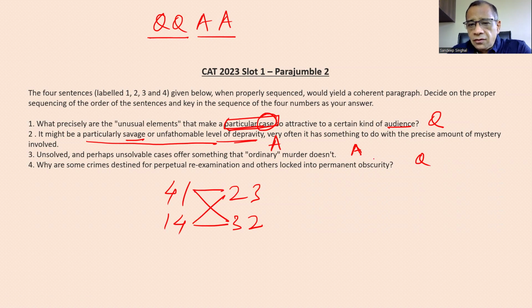Just by looking at these four sentences, the two are questions and two are answers. Now we need to further reduce. So out of 4 and 1, which looks to be the opening statement, as we discussed, that particular case, so legal case, criminal case, so fourth mein bol raha hai crimes, right? So this fourth need to open this, because then this case becomes a criminal case, and therefore fourth should open the paragraph, right? Why are some crimes destined for perpetual re-examination and others locked into permanent obscurity?